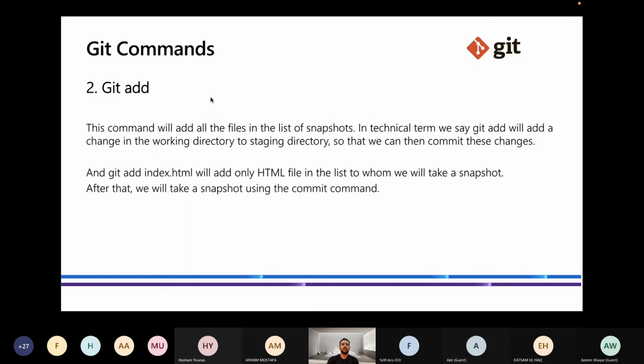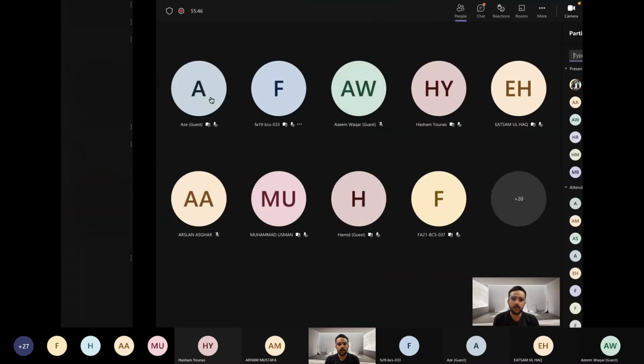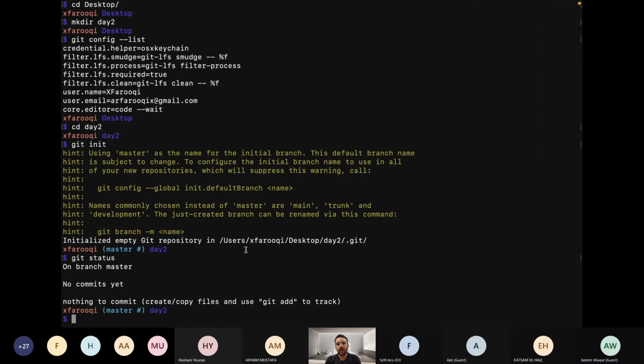Okay. Second is the git add command. Before I can tell you about the add command, let's make some files and changes. This is another Linux command, touch. The touch command basically creates a file. Like, if I want to create a txt file, I can use the touch command.